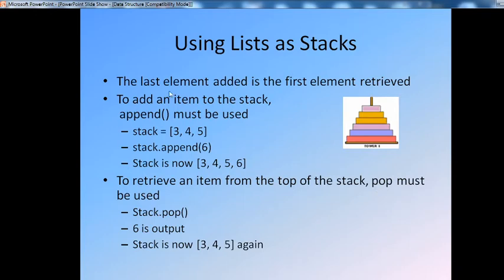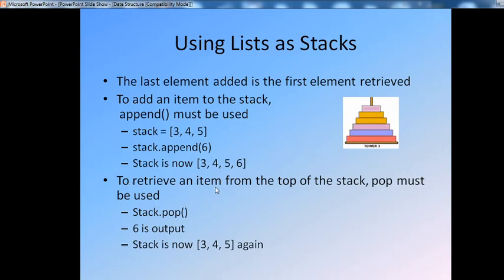See, the last element added is the first element retrieved. To add an atom to the stack, append must be used. Define your stack as the list 3, 4, 5. Again, if you want to add element 6 to the stack, simply use append, that is stack.append(6). That means the stack is now 3, 4, 5, 6.